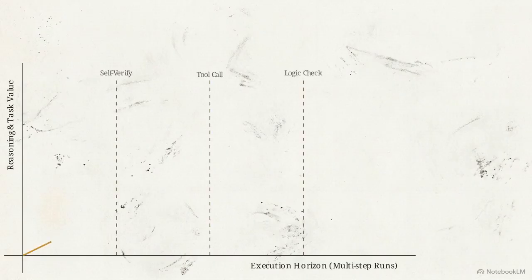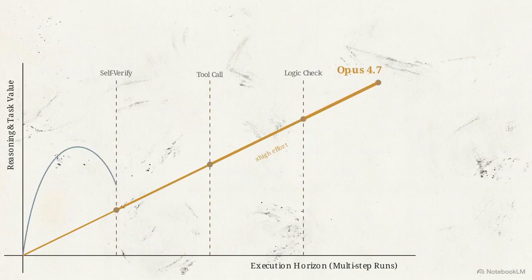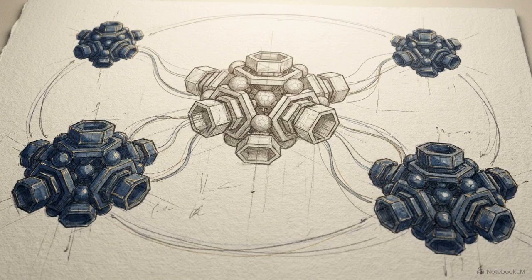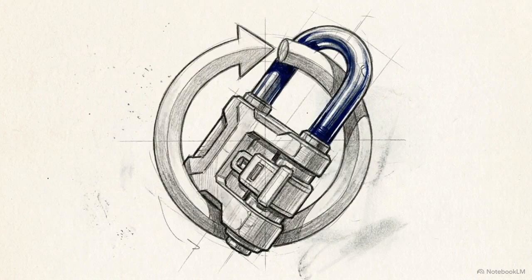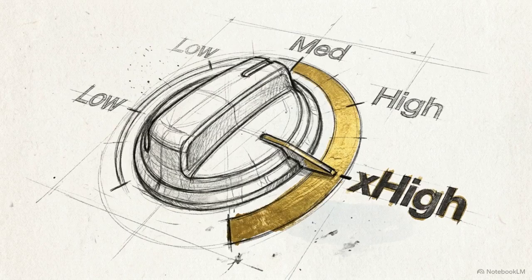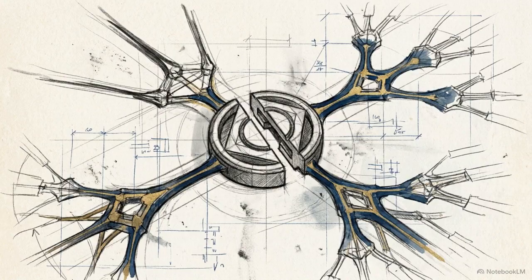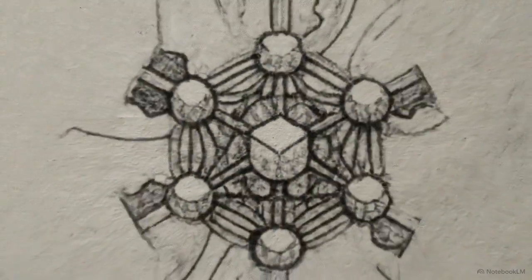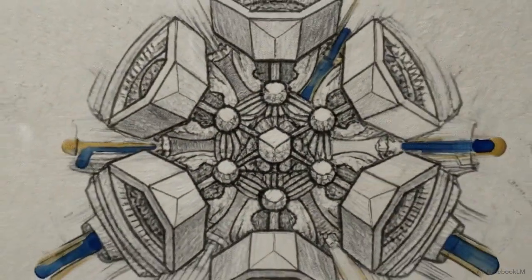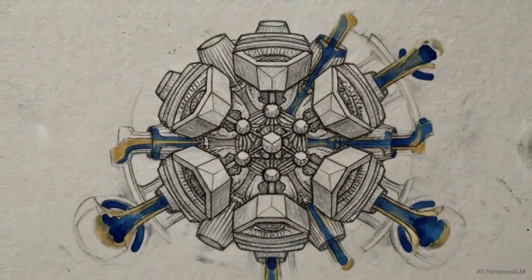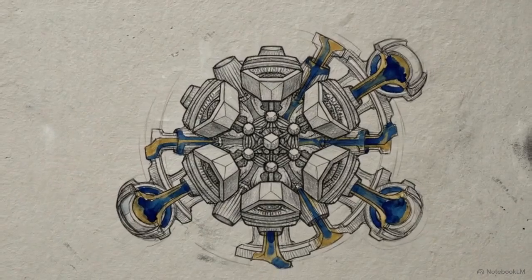Anthropic intentionally optimized this model's architecture for rigorous consistency over long, multi-step runs, deliberately moving away from prioritizing fast, single-turn chat latency. They achieved this through three specific mechanical upgrades: deep architectural loop resistance, a new compute scaling parameter, and a reworked token economy. Mastering these three mechanics is a prerequisite for developers who want to transition their pipelines from supervised copilots to fully autonomous background workers.